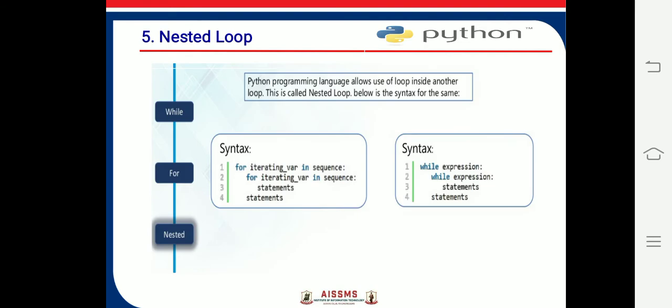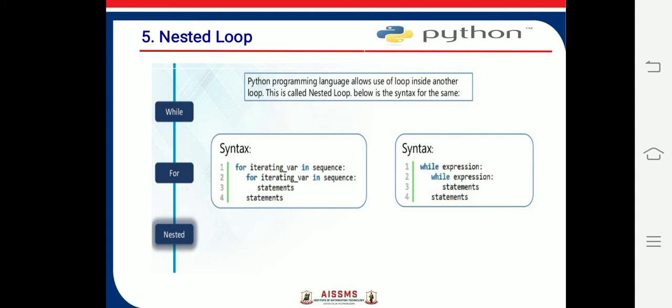Then the nested loop. The Python programming language allows us to loop inside another loop. This is called a nested loop. A nested loop means a loop inside a loop. It may be a for loop inside a for loop or a while loop inside a while loop. This is called a nested loop.